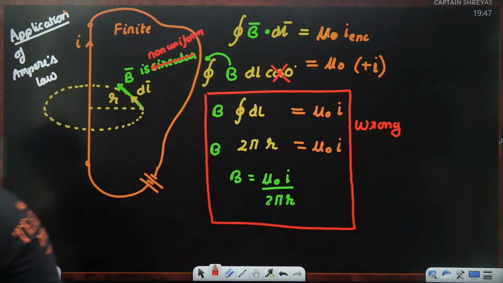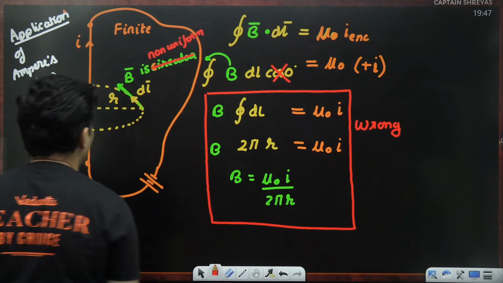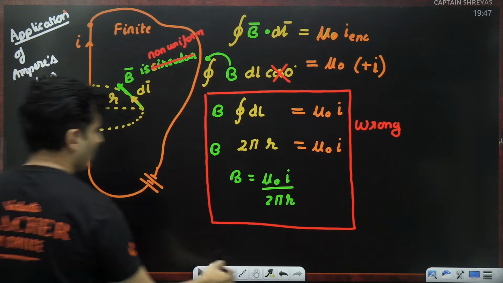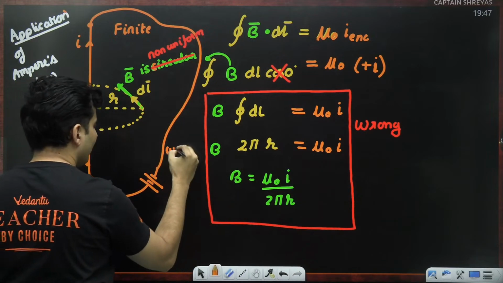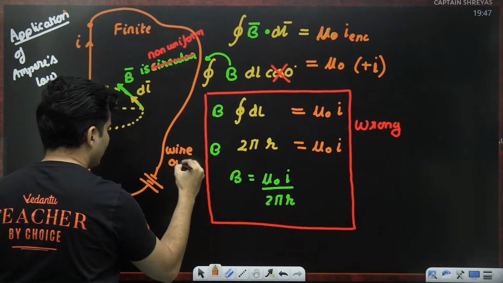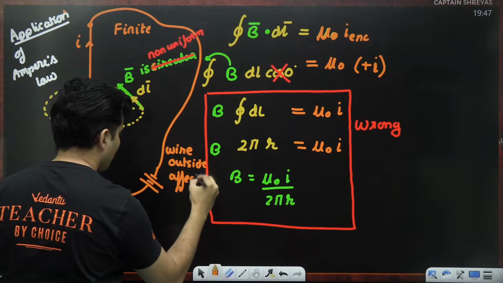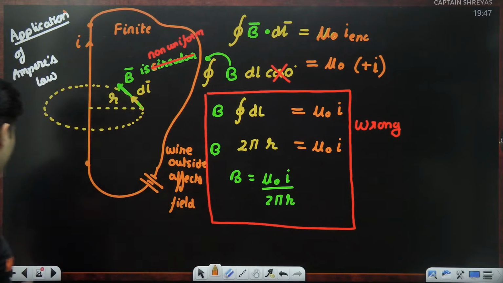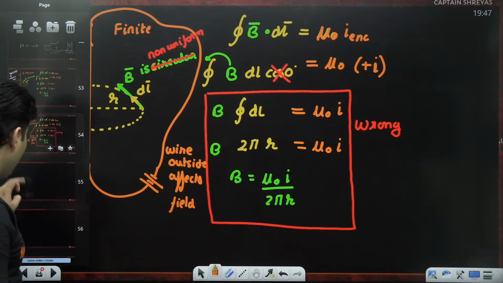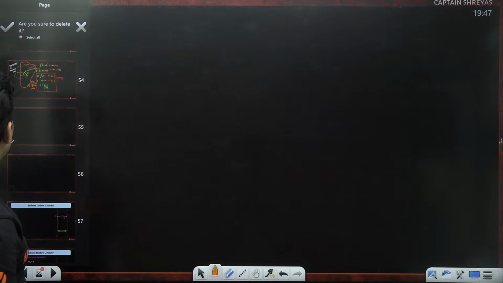Did you understand this? So it is not on integration, it is not anywhere else, but it is because of this external battery. So even this wire outside affects the field. Outside affects the field. Clear? Very good.